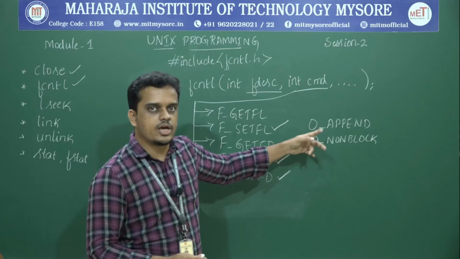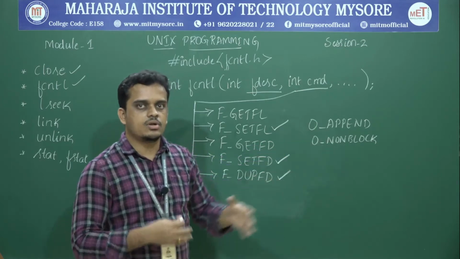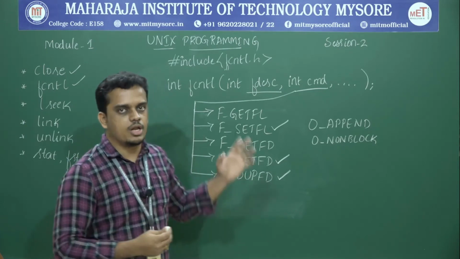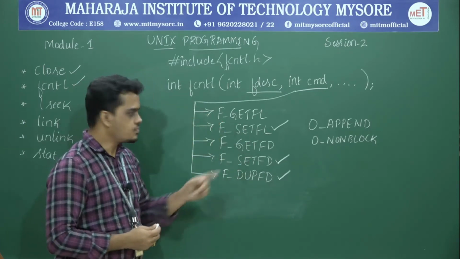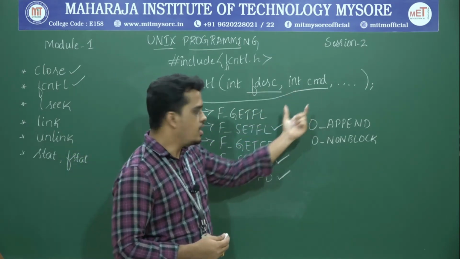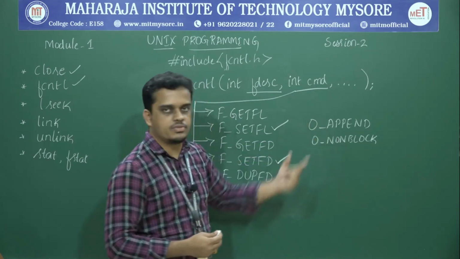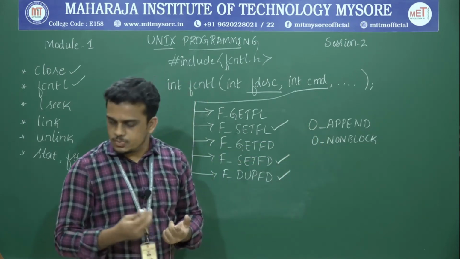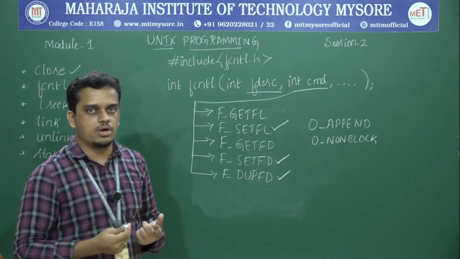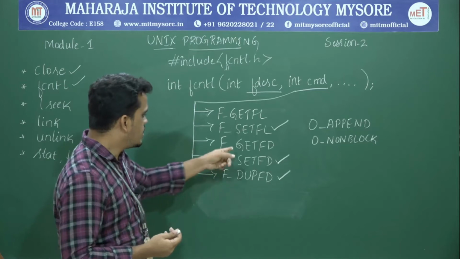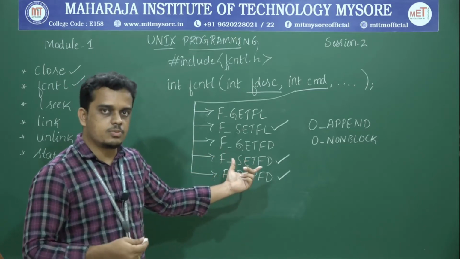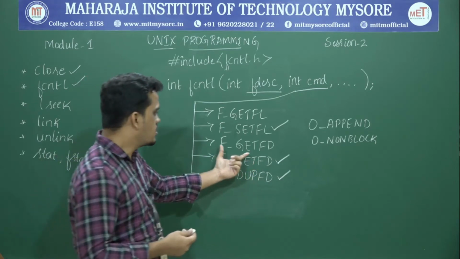So these two can be changed even at later stages when the file has already been opened by a process, with the help of the fcntl API. You need to make use of F_SETFL as the second argument, and the third argument you can specify as either of these, the way you need to specify the modification of the existing modifier flags. Then the next possible command value for the second argument is F_GETFD.